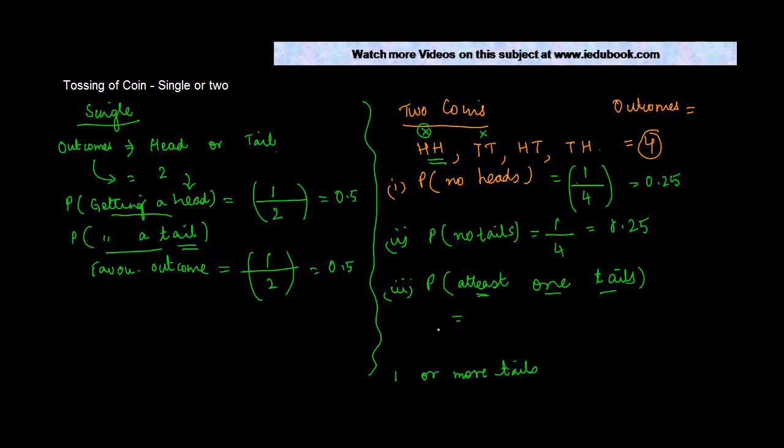So what are the situations where we have either 1 or more than 1 tails? Here obviously it's 0. Here it is 1, so covered. Here too, so 3 cases. So the favorable outcomes are how many? 3, out of a total of 4 outcomes. So this becomes 0.75, right? Basically this is the kind of question that you get mostly on tossing of coins.